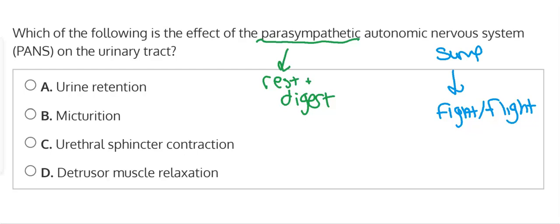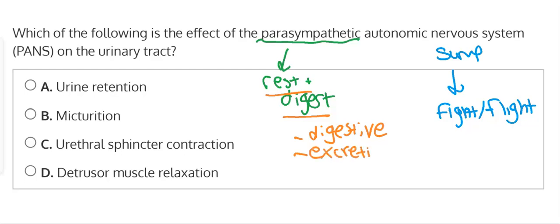So if we're thinking of it in terms of the urinary system, we're thinking in terms of urination. Are we retaining urine, keeping it in, or are we releasing it and excreting it out? And which one would be related to this rest and digest process? When we think rest and digest, we're thinking resting, the digestive process, and all of those bodily functions. And with the digestive process, we also have our excretion.